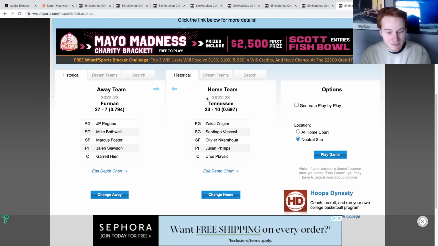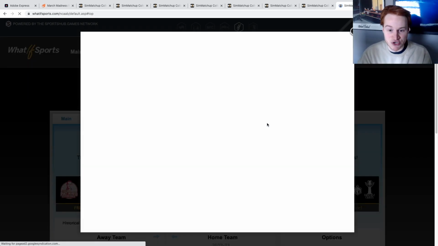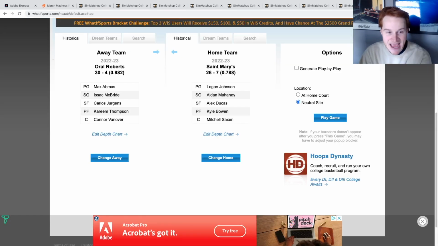Now we've got Furman taking on Tennessee in a 4v13 game. Furman had an upset win in real life. We'll see. Although I think Tennessee's defense is going to be too good for them. And it is. They end up winning 80-71. Furman was up 13 points at the end of the first half. What an upset scare. But then somehow Tennessee, not known for their offense, drops 53 points in the second half.